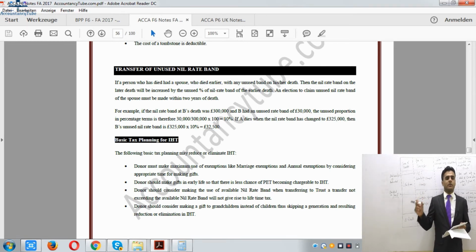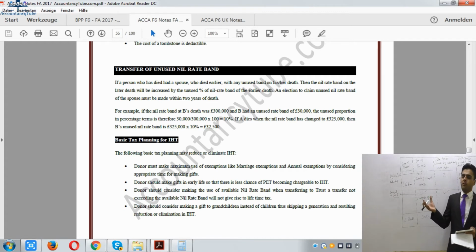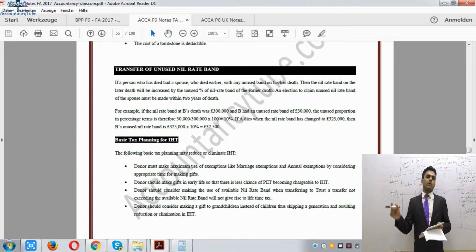Now we will see that percentage, and then we will apply that percentage to the new nil rate band. So we will then add that amount to our new nil rate band. Say, for example, the old nil rate band was £200,000 and the unused percentage was 10%. Then we take that 10% and apply it to the new nil rate band, £325,000.